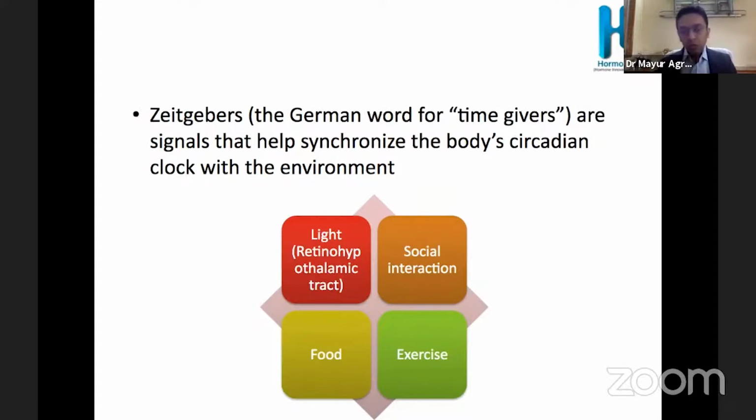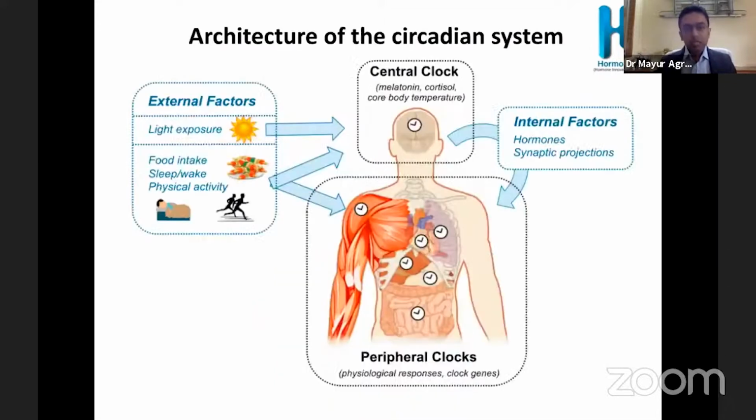There are no cones and rods required for this. The ganglionic cells of the retina convey the signal. So even if the person does not have perception of light, he will have this zeitgeber effect of light. These are more influenced by the short wave, the blue light, which has more impact on the circadian rhythm.